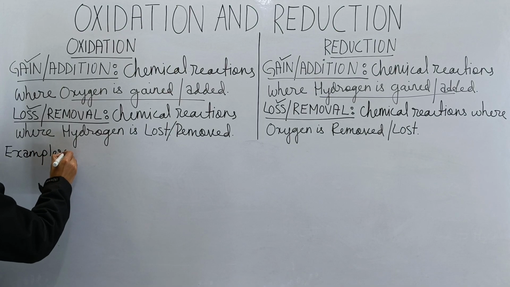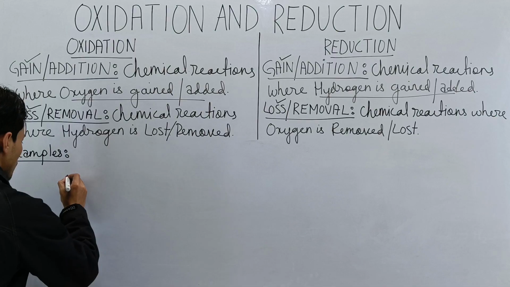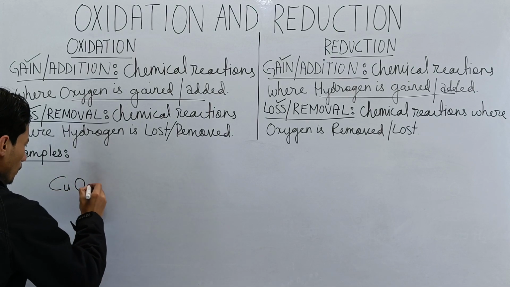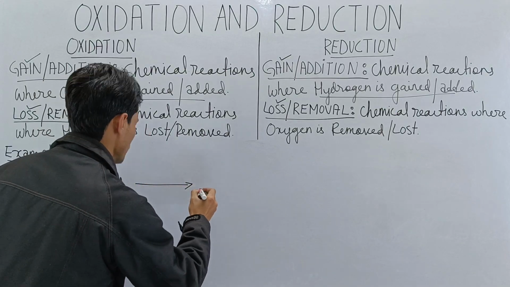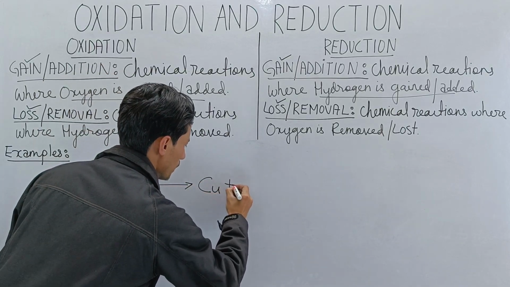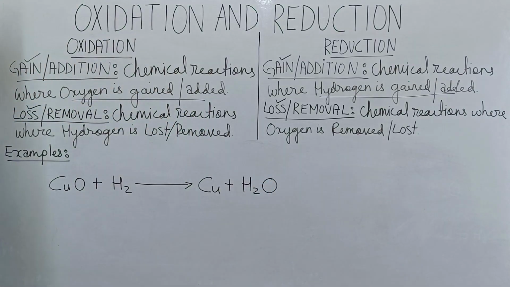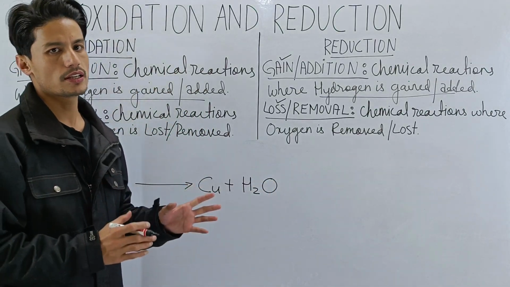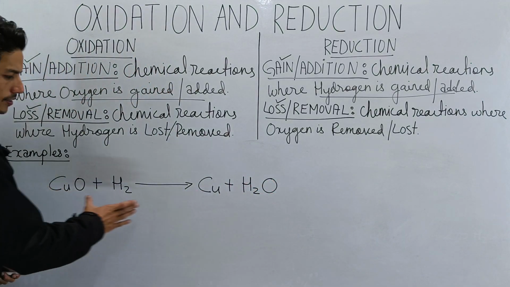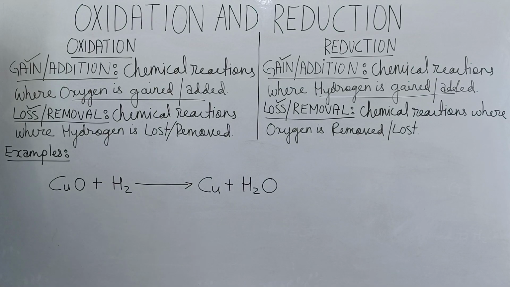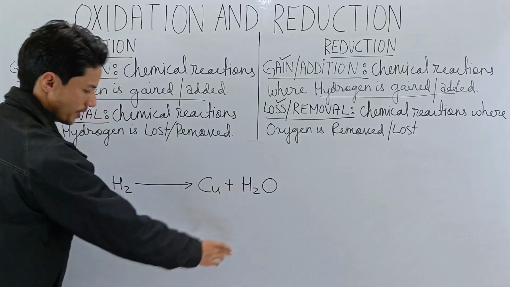The examples will be taken from your textbook. So the first example is CuO plus H2 undergoes chemical reaction, and then we get Cu plus H2O. Let's study this chemical reaction and understand oxidation and reduction in detail. So let's first observe these chemical reactions. We have the reactants here, and these are the products, correct?